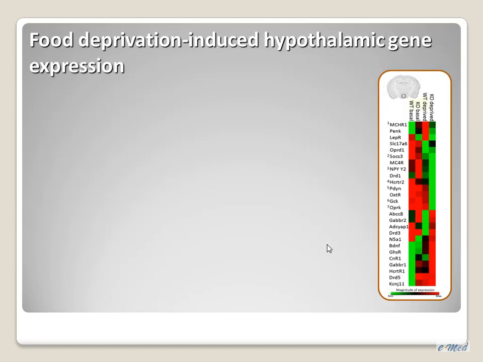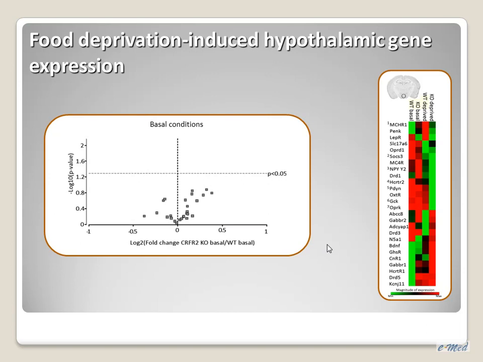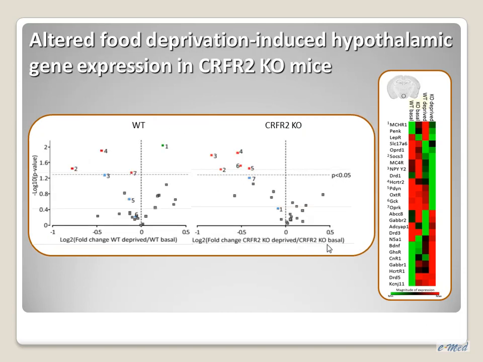In order to see which other genes may be related to this altered feeding during the refeeding period, we made some hypothalamic gene expression arrays. We punched the mediobasal hypothalamus, and we looked at gene expression level either under fed state or following 24 hours of food deprivation. Under fed state, we found no differences between the wild-type and the knockout mice. Here you can see the differences for each genotype, the gene expression profile in the deprived state compared to the fed state, and a few differences emerged, but most of them were shared by both genotypes.